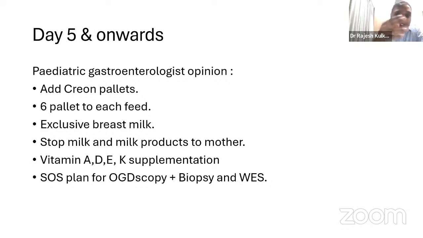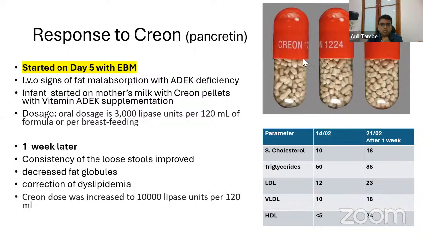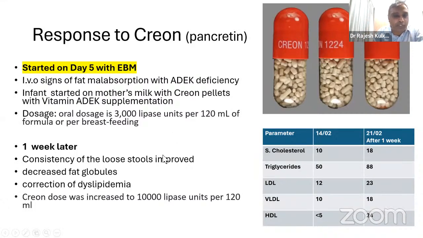But anyway, we took this advice and we added these Creon pellets. The dose was 3000 lipase units per 120 ml of formula or per breastfeed. So we started. One week later, what happened was interesting: the consistency of the loose stools improved, the fat globules in the stool decreased, and the dyslipidemia got corrected. It was advised to increase the lipase dose. If we see here, after 1 week the cholesterol went from 10 to 18, and triglycerides, LDL and VLDL increased.